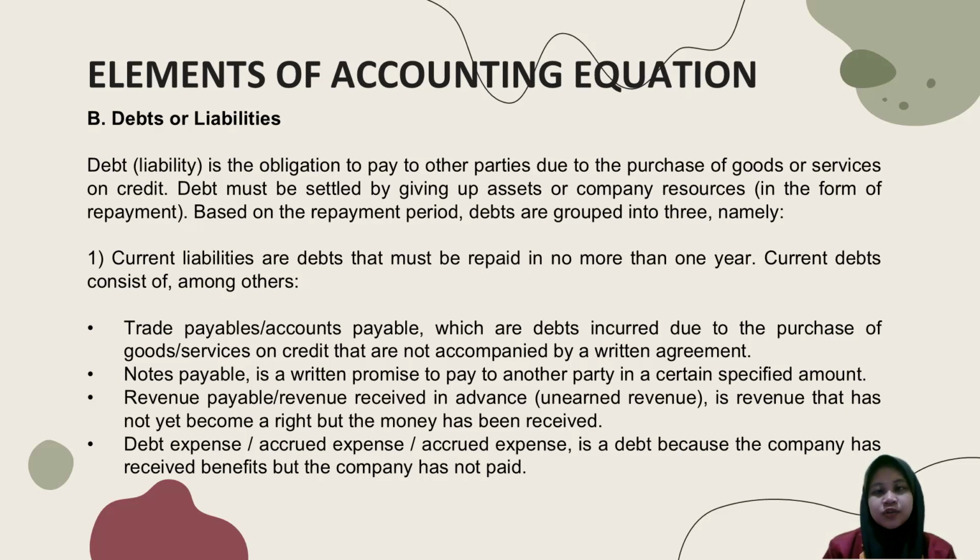Number three, revenue received in advance or unearned revenue is revenue that has not yet become a right but the money has been received. Number four, accrued expense is a debt because the company has received a benefit but has not paid.